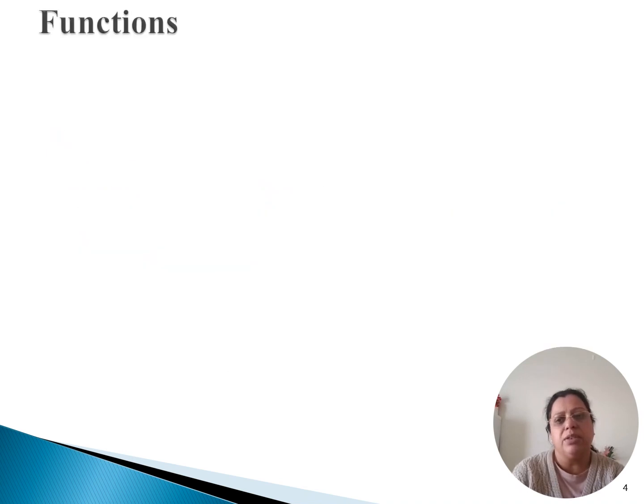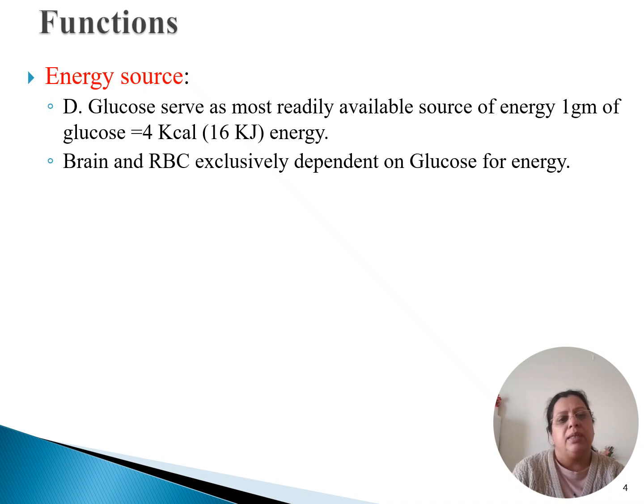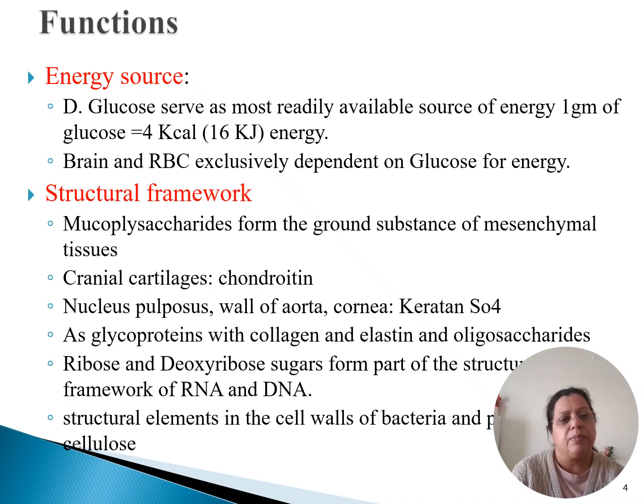Carbohydrates form the energy source of our body. D-glucose, which is also taken in the form of Glucon-D or dextrose, is the most readily available source of energy. 1 gram of glucose gives us 4 kilocalories of energy, which is equivalent to 16 kilojoules of energy. And important to remember is that brain and RBCs are solely dependent upon glucose for energy.